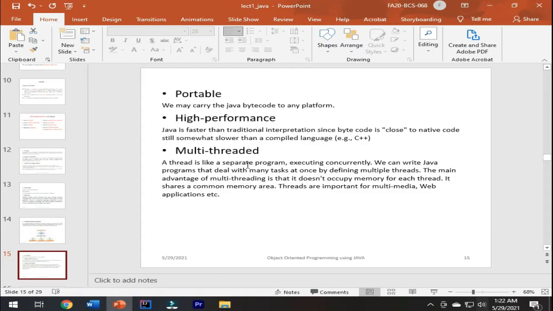The next point is multi-threaded. We have also discussed earlier that Java supports multi-threading, meaning we can do different things at the same time. A thread is like a separate program executing concurrently. We can write Java programs that deal with many tasks at once by defining multiple threads. The main advantage of multi-threading is that it doesn't occupy a memory location for each thread. It shares a common memory area. Threads are important for multimedia web applications.